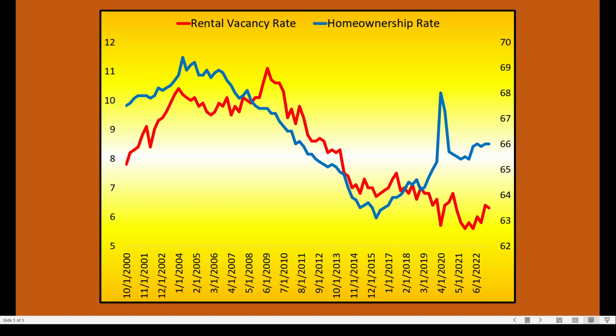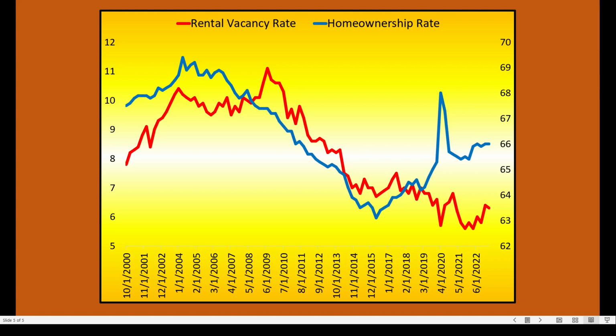Both lines moved to the downside. The home ownership rate plummeted post 2008 crisis, as did the rental vacancy rate. Another way to look at it is that for all those individuals that lost their homes after the 2008 housing crisis, that created more renters, and basically, there were fewer homes out there available to rent.